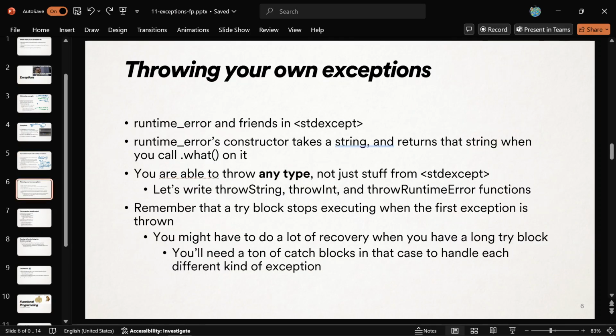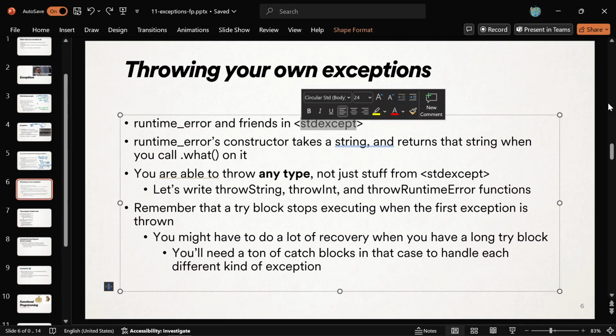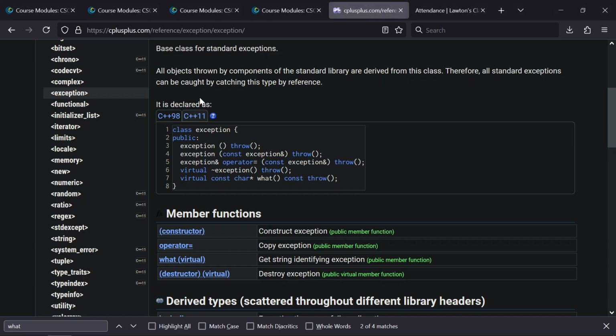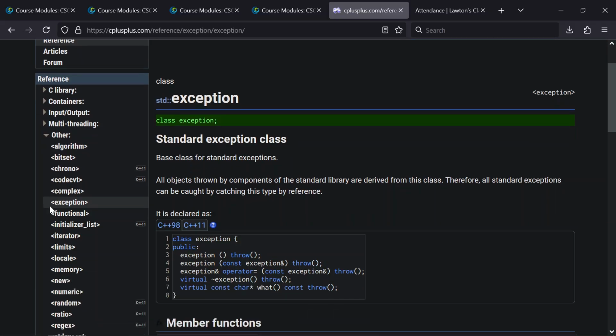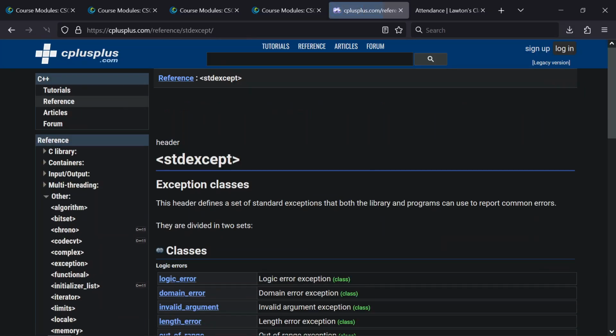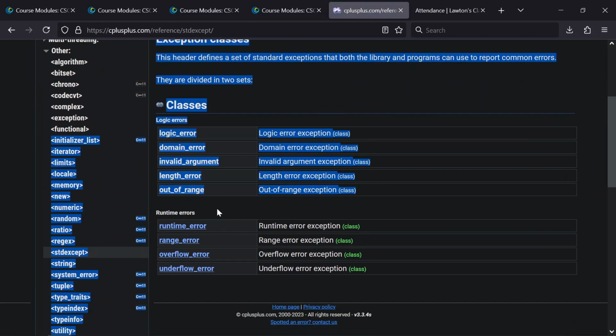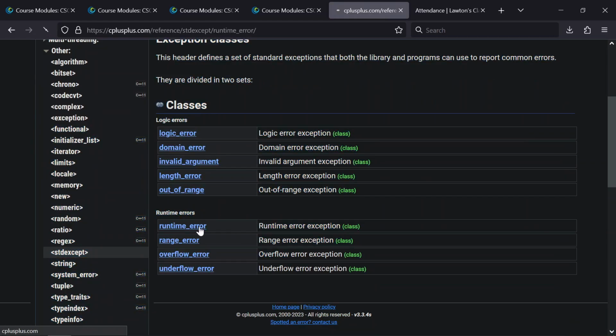So yeah, you can throw your own exceptions. Usually you'll use one of the pre-made types. You could throw an int though. Standard except is the header that has exceptions. So usually you'll throw a runtime error. This out of range error lives there too. So where is it? Standard except. And so here's all the different classes that you can get. I think I just like to use runtime error in this class.